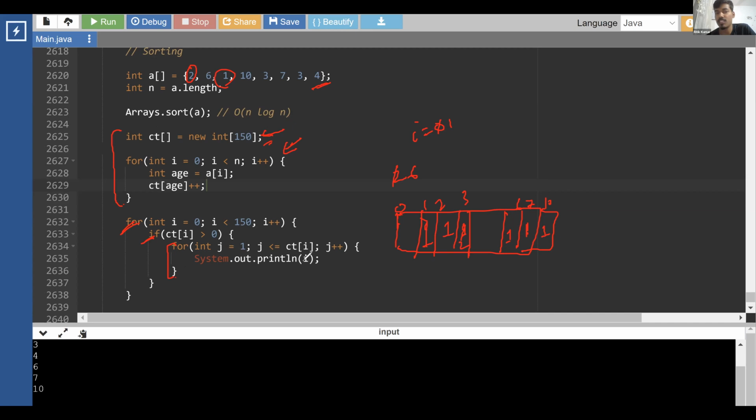So if the count is greater than 0, then let's say this count is equal to 3. And it is for age, let's say for age 2 we are getting 3, right? Because it is present, let's say 3 times, 2, and we also have 2. So what we are doing is we are printing 2 3 times. So we are getting 2, 2, and 2.